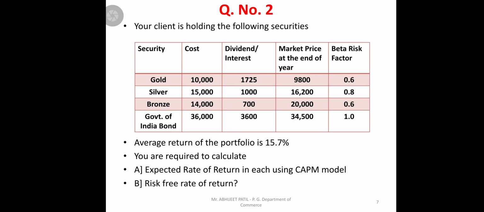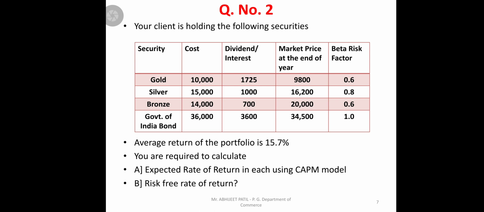Then we go for the expected rate of return. It is a similar problem, only RF is missing, and the average return of the portfolio is already given. So using that average return of the portfolio, we should first find RF, and then move on to the expected rate of return using the CAPM model.